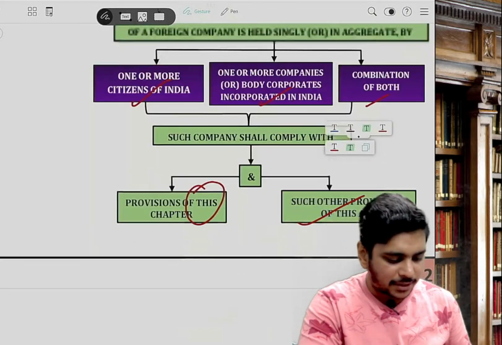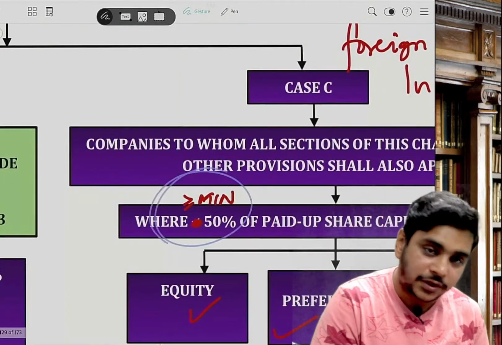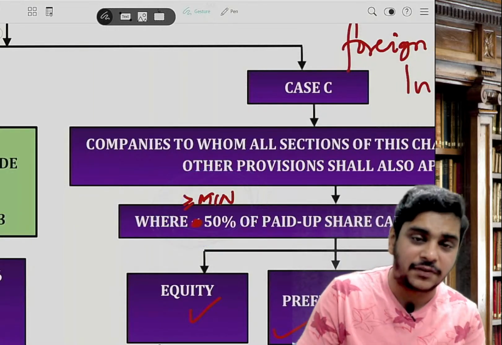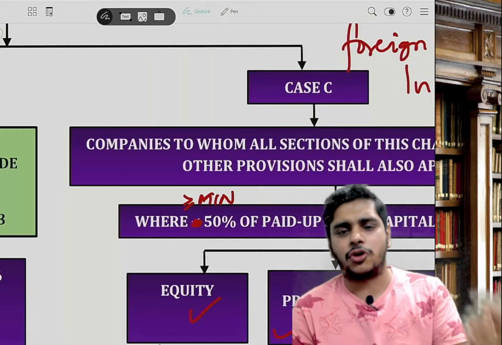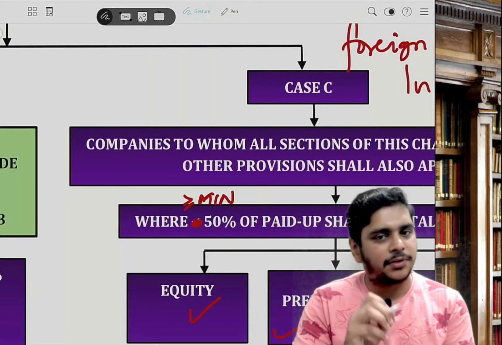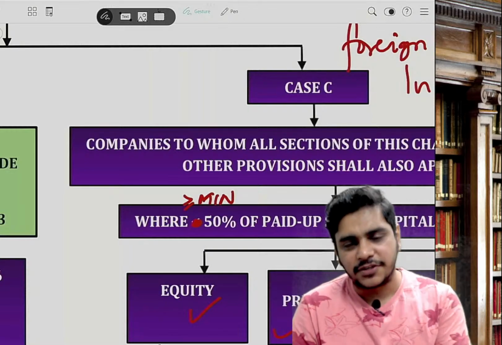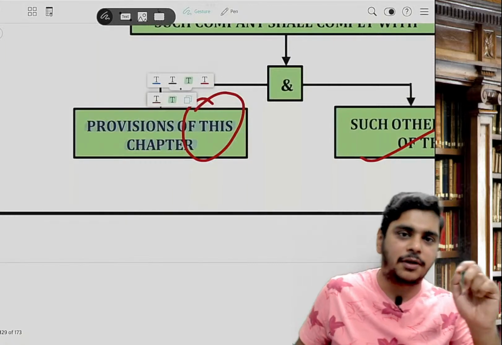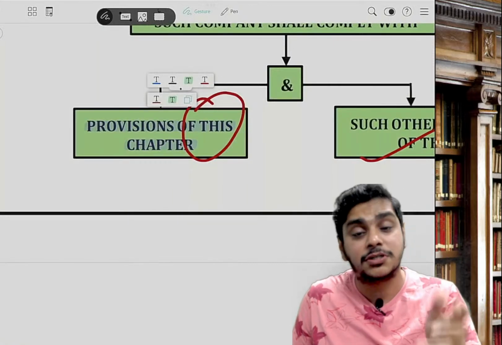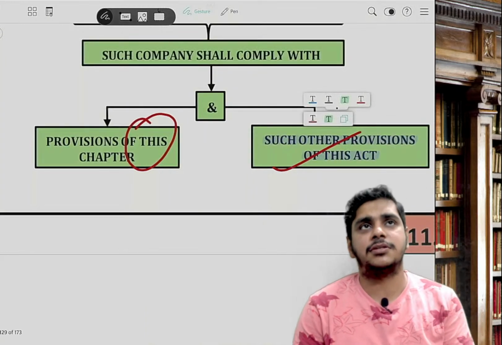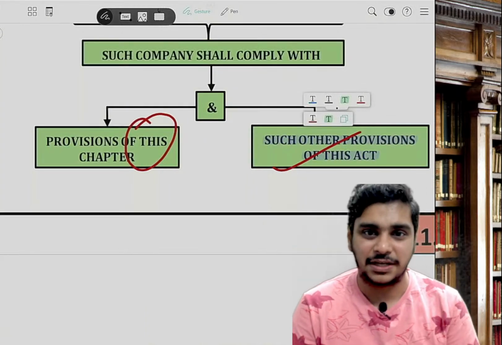So just remember, minimum 50%. If in a foreign company, minimum 50% of paid up capital, whether equity or preference or both, is held singly or jointly by Indian citizens or Indian companies or both, then that foreign company shall be deemed to be an Indian company. And if it is a deemed Indian company, they have to comply with two things. First, the provisions of this chapter, the foreign company chapter, chapter 22, because they are a pure foreign company, plus such other provisions of this Act that the CG will notify. Okay, 379.